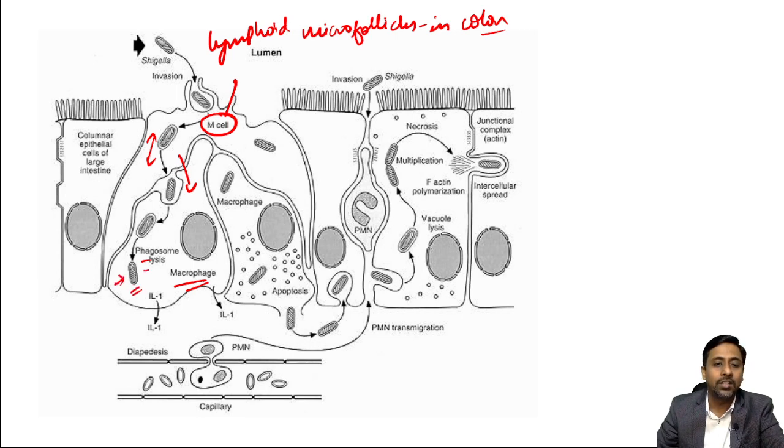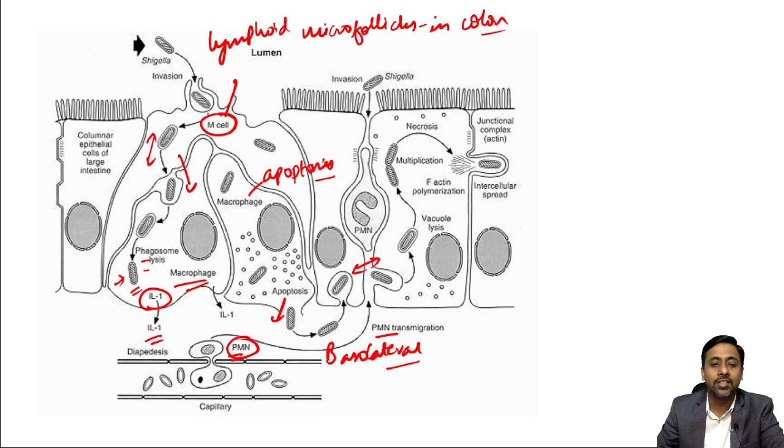and this bacteria induces the release of IL-1 by the macrophages, and this IL-1 evokes the influx of polymorphonuclear leukocytes, and eventually these macrophages undergo apoptosis, okay, and release the bacteria into the basolateral surface of the adjacent enterocyte, and this PMN which is released transmigrates through the epithelial cells, and this loosens the tight junction.